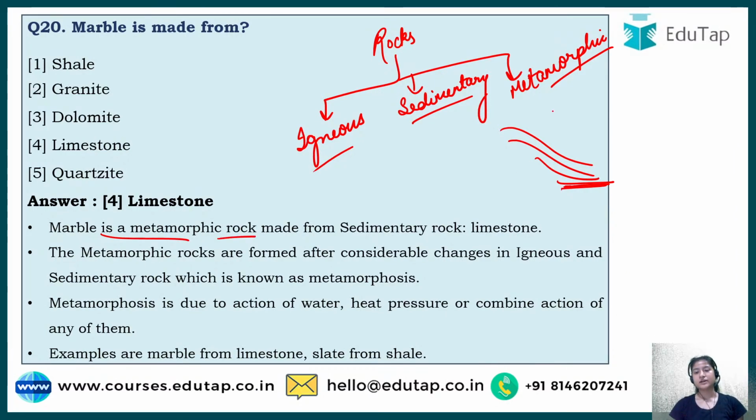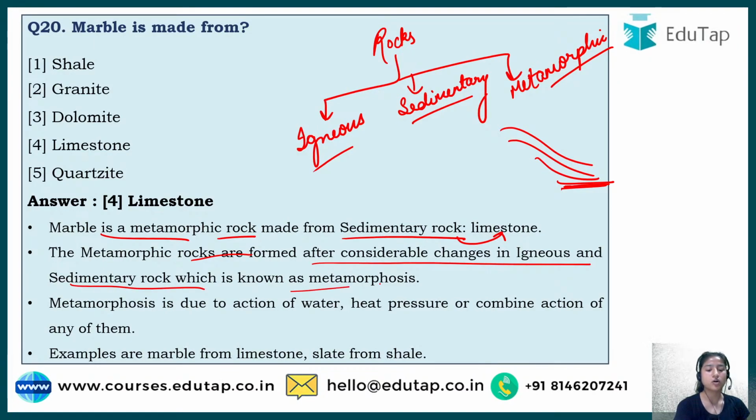Because we have already studied that metamorphic rocks are formed from igneous or sedimentary rock, and marble is formed from sedimentary rock, that is, limestone. As already discussed, metamorphic rocks are formed after considerable changes in igneous and sedimentary rock. This process of conversion of these rocks into metamorphic rocks is known as metamorphosis. It is due to the action of stress, which could be water, heat, pressure, or a combined action of any of them, like heat and water.